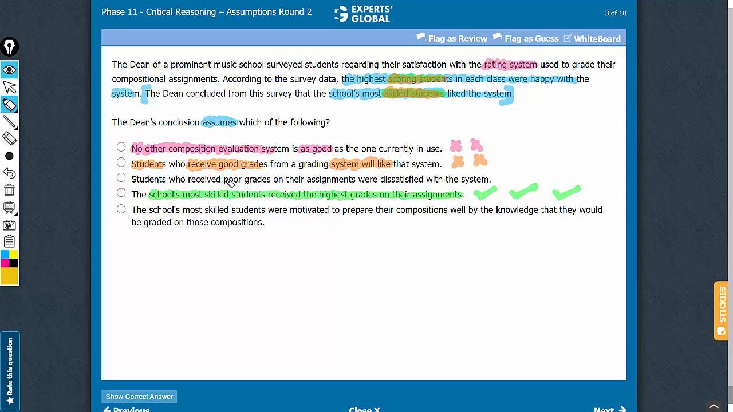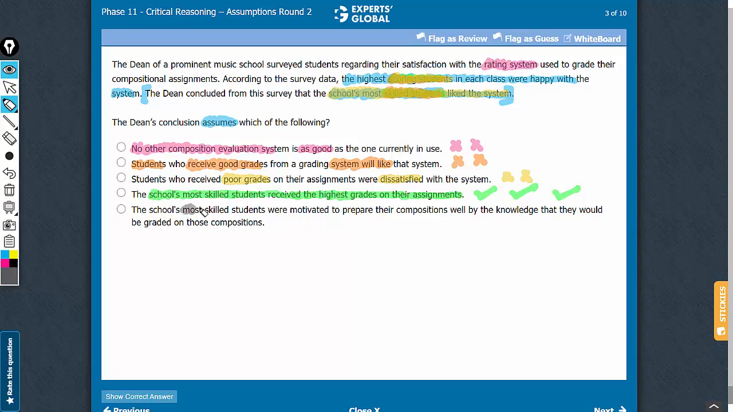Answer choice C is very interesting. This talks about students who received poor grades, but see carefully, this conclusion is limited to the skilled students liking the system, and the argument is assuming that the skilled students are also the students who scored high. So students who scored poorly being dissatisfied with the system has no impact on the argument. Besides, this information is not something that must be true for the argument to hold ground, so this does not qualify as a valid assumption.